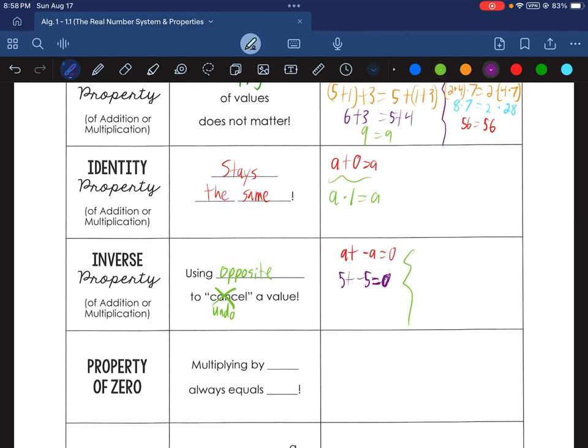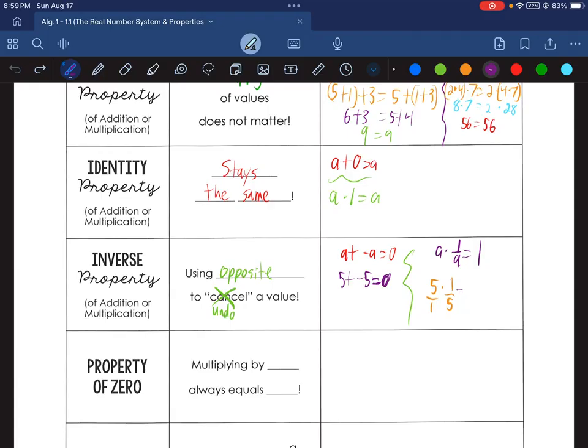Whereas with multiplication, if we were to have a times 1 over a, that would give you 1. The reason why that works is you would have a over 1 times 1 over a, and if we take a detour down here, as you multiply straight across, a times 1 and a times 1 gives you a over a, which results in 1, because it's something divided by itself that's not 0. You could also show actual numbers with this. You could do 5 times 1 over 5, which is the opposite of it, the reciprocal, or the flipped version. So 5 is secretly over 1, so you do 1 over 5 for the reciprocal. And that would give you 5 over 5, which would give you 1.